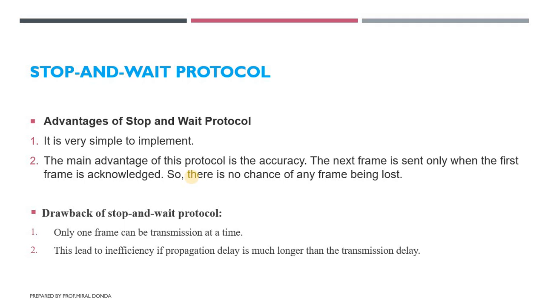The drawback of this protocol is that only one frame can be transmitted at a time. We cannot send multiple frames at a time, and this leads to inefficiency if the propagation delay is much longer than the transmission delay. The transmission delay means the time taken by the sender to send all bits of the frame on the wire, and the propagation delay means the time taken by the last bit of the frame to reach from one side to the other side. This is the drawback of the stop and wait protocol. That is all about the stop and wait protocol.